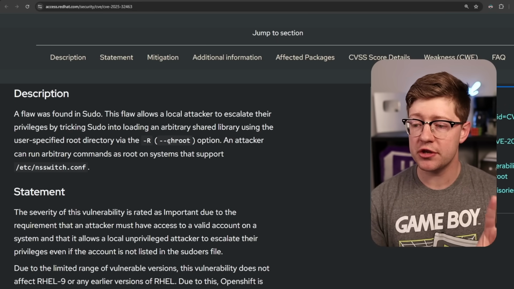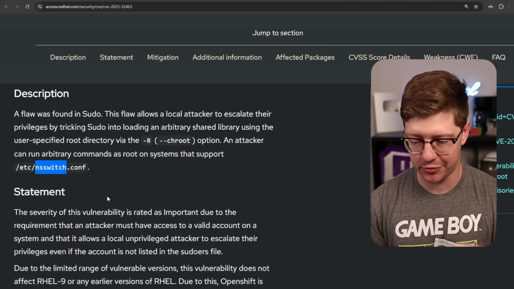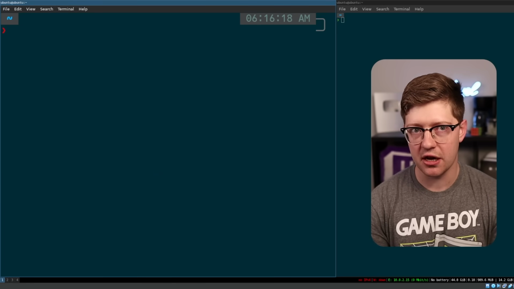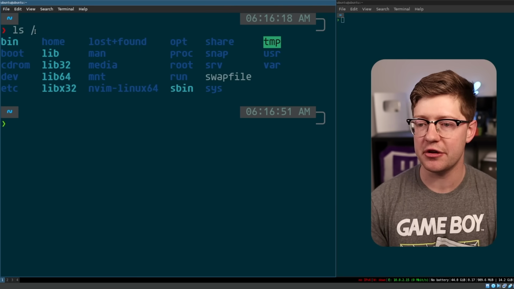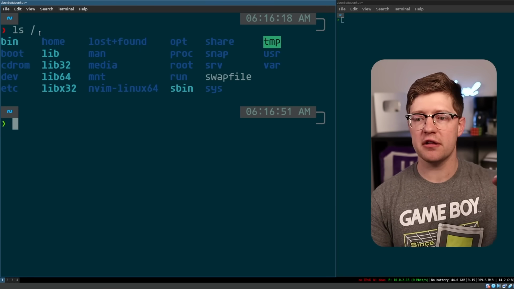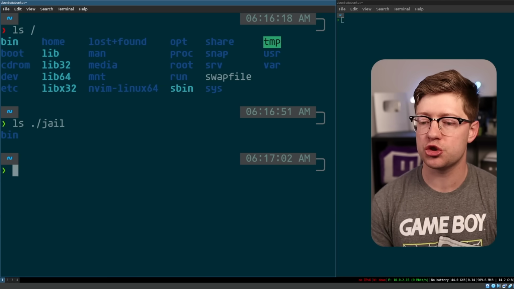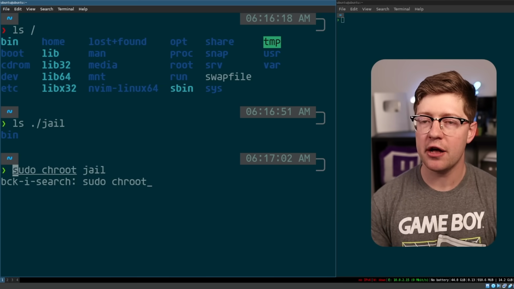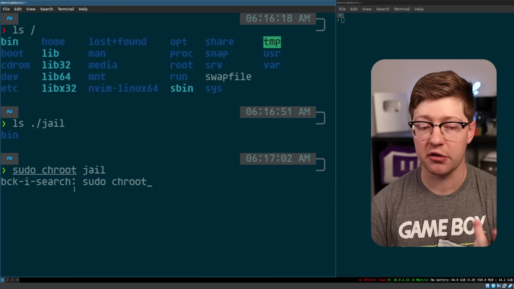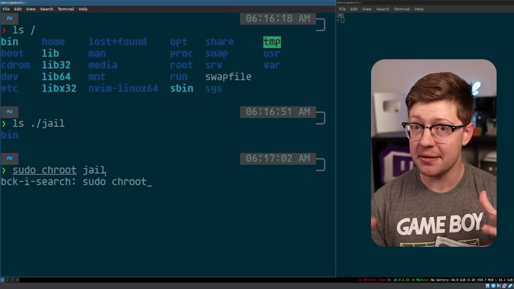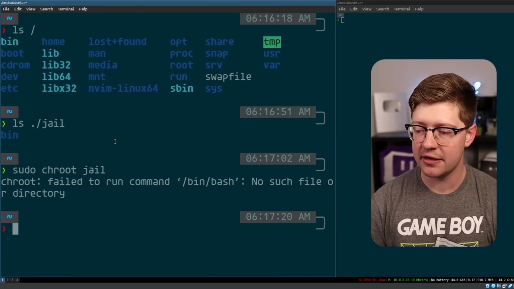Now, this is the exact nature of this vulnerability here. It all stems from two features within sudo: the chroot option and sudo's use of this thing called NS-switch. If you don't know what chroot is, it's this idea of creating effectively a file system jail, right? So if I do ls /, what I'm looking at here is the root of my file system. There are no files at a higher level than root. Now, what I can also do is create these things called chroot jails. I can temporarily tell the shell that I'm in that there are no more files higher than a specific folder. Like, for example, if I do sudo chroot jail, the process that I'm in, bash or zsh, will think that jail is now root.